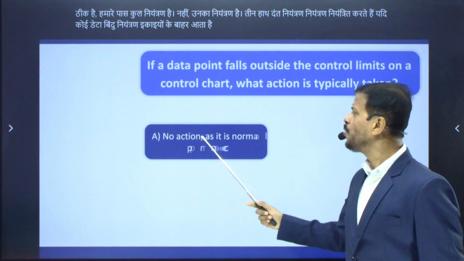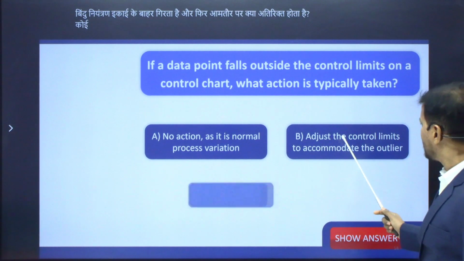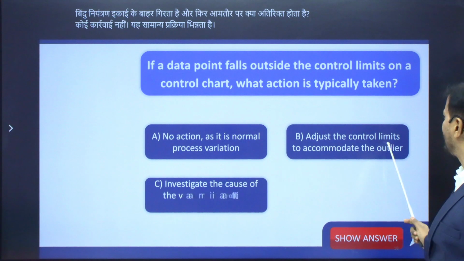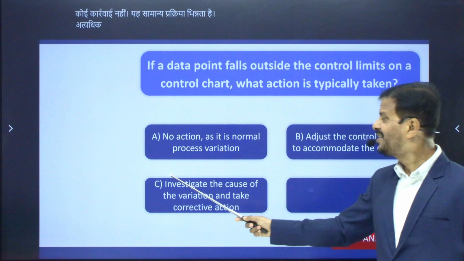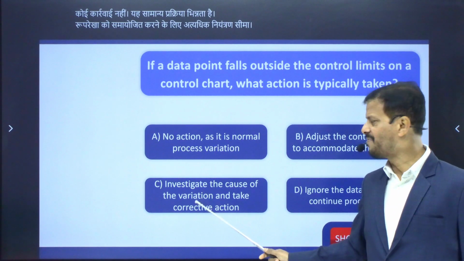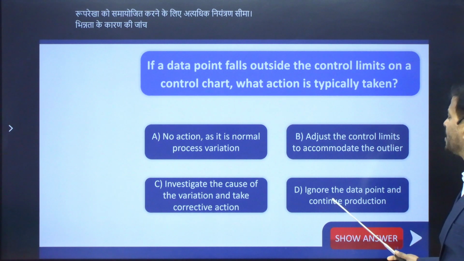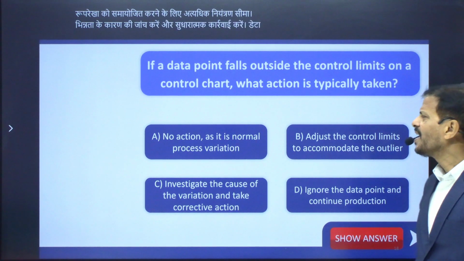First, no action, as it is normal process variation. Adjust the control limit to accommodate the outlier. C, investigate the cause of variation and take corrective action. Number D, ignore the data point and continue production.